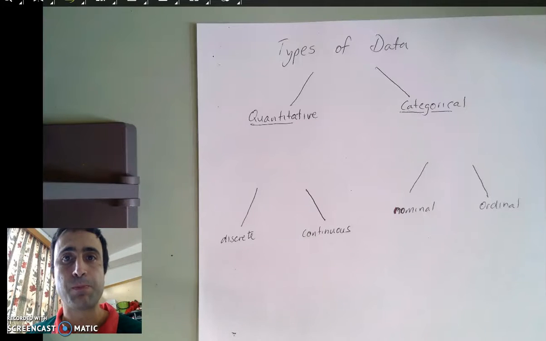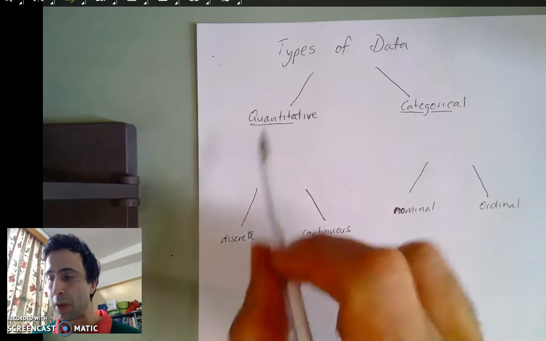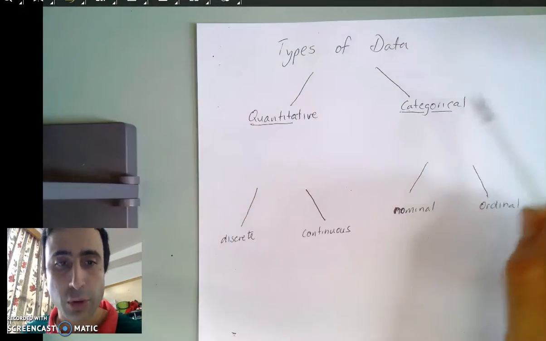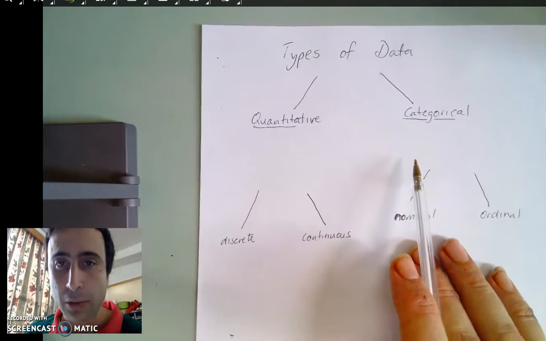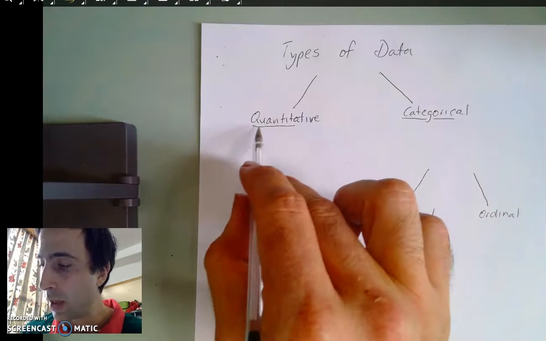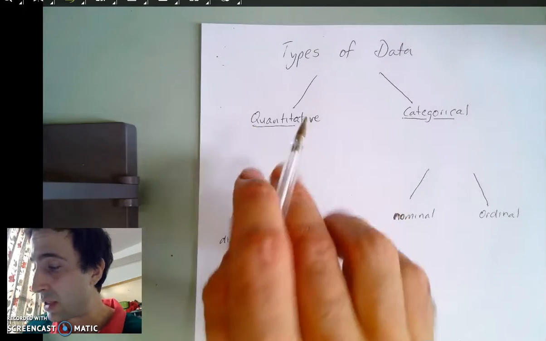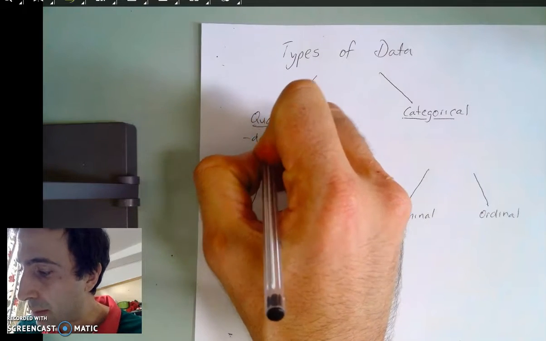What we're going to look at today, guys, are different types of data. And the clue for us is that really all of the data in the world is made up of two different types: quantitative data and categorical data. And these separate themselves, if the clue is in the name. Quantitative data has the word quantity in it. And really what it means is it's data that's made up of numbers.